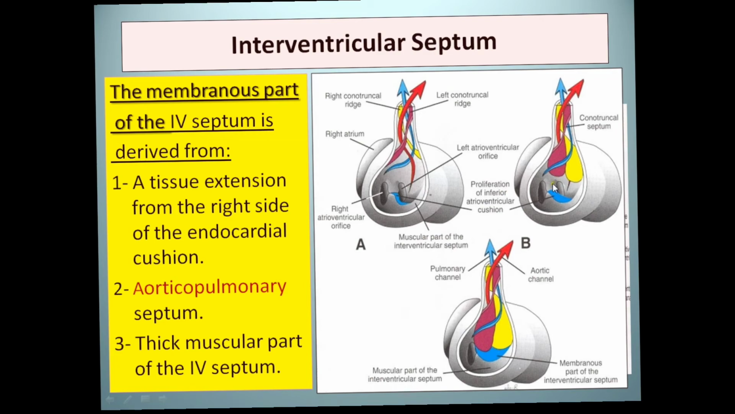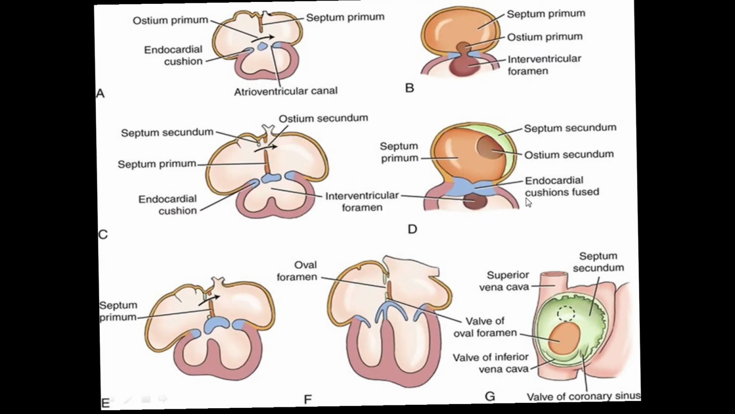Now this is the brief summary of the partitioning of the common chamber into four: the appearance of the endocardial cushion, the septum primum reaching the endocardial cushion, the appearance of the ostium primum, then the ostium secundum and the septum secundum, ultimately the formation of the interventricular ridge and division of the common ventricle into two, and the partitioning of the right and left ventricles and the right and left atria.